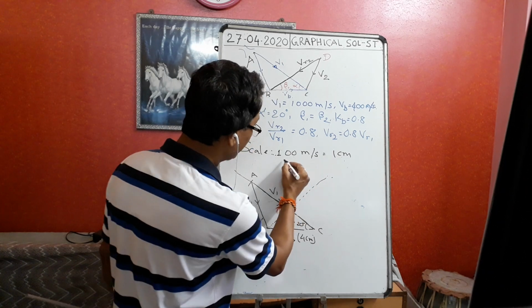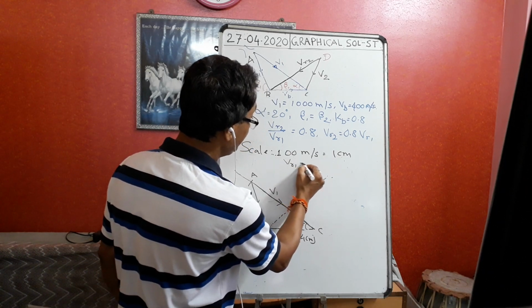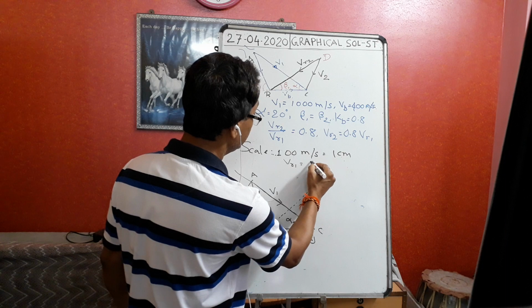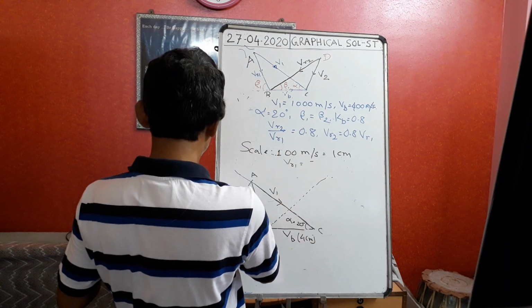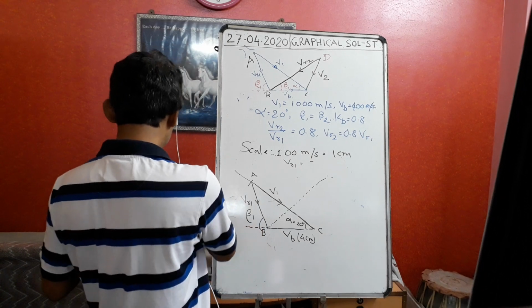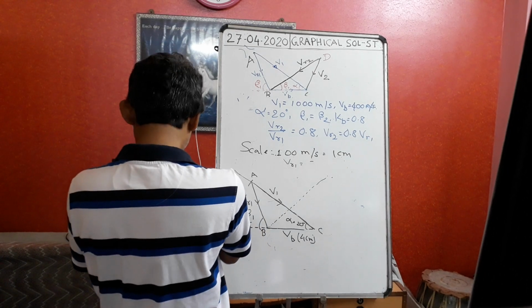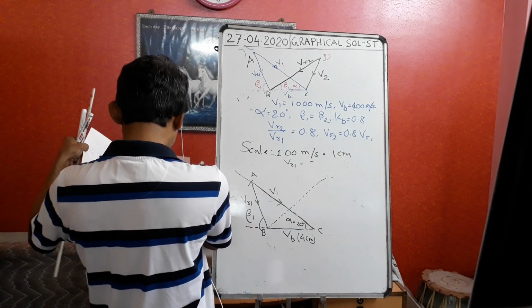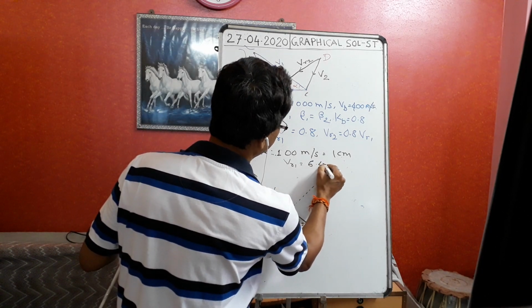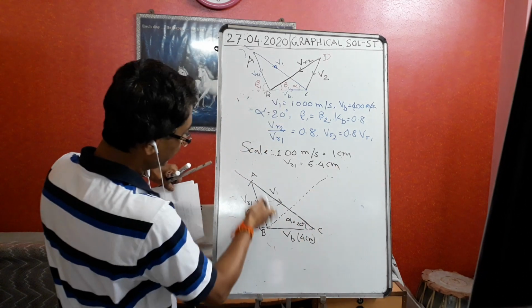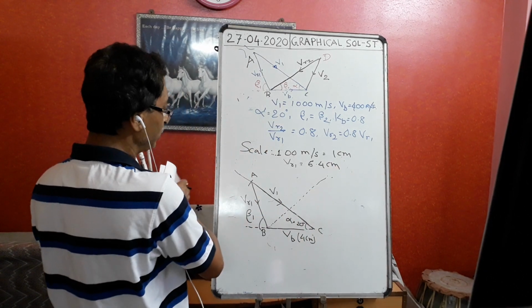VR1, how much have I got? Earlier, VR1 I got 5 point. VR1, how much have I got? 5.4 or something else? Let me just check. VR1 I have got 6.4. Suppose I measure it with 6.4 centimeter. VR1 I have got 6.4